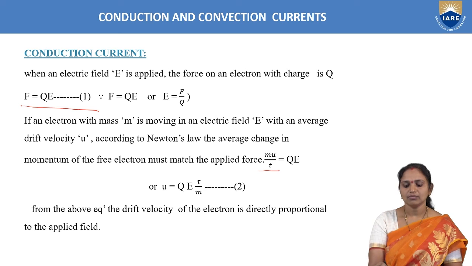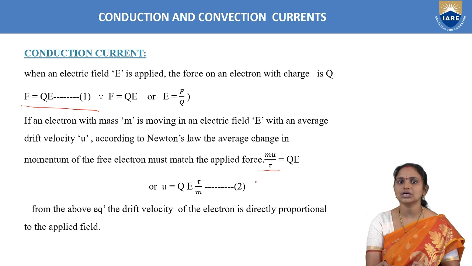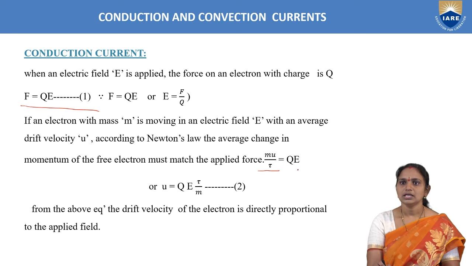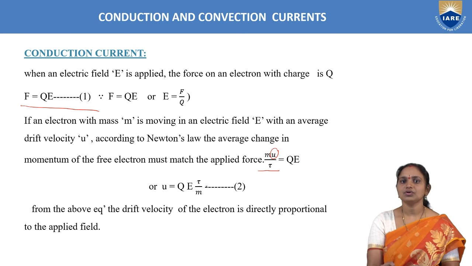Now that we are replacing F with M into A and finally acceleration with velocity per unit time, this LHS has changed to M into U by tau. That must be equal to Q into E. Now here I am trying to get this U term, the velocity term. From this, by cross multiplying tau, velocity U equals Q E into tau by M.